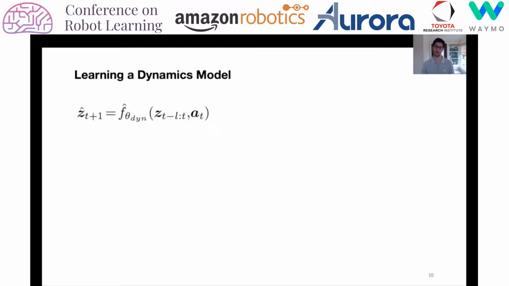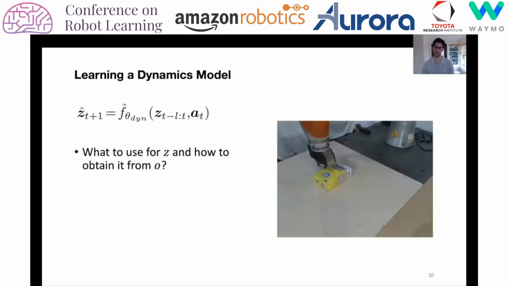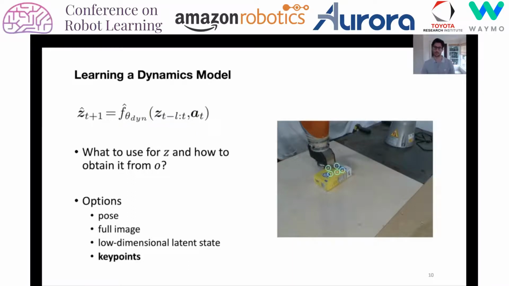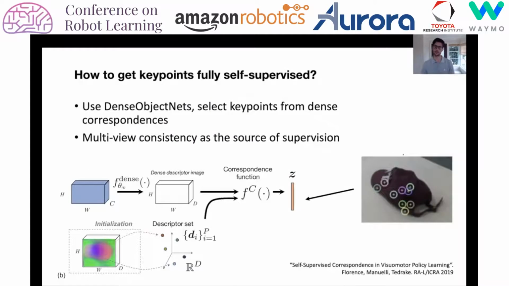In order to learn a dynamics model, we must determine the latent state z and how to estimate it from the observations. Prior work has used pose, full image dynamics, or a low-dimensional latent state from an autoencoder as the state z. We propose to use 3D object keypoints. Our dynamics model then learns to predict the evolution of these keypoints given a sequence of actions. We use our self-supervised dense correspondence model to track a sparse set of 3D keypoints on the object.